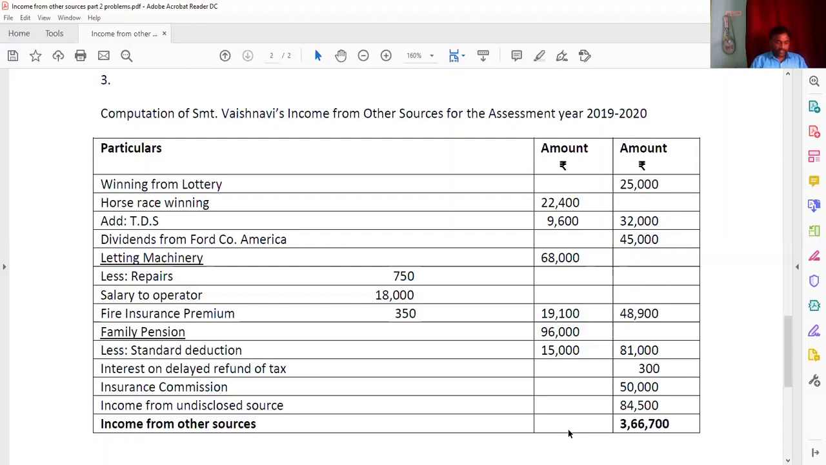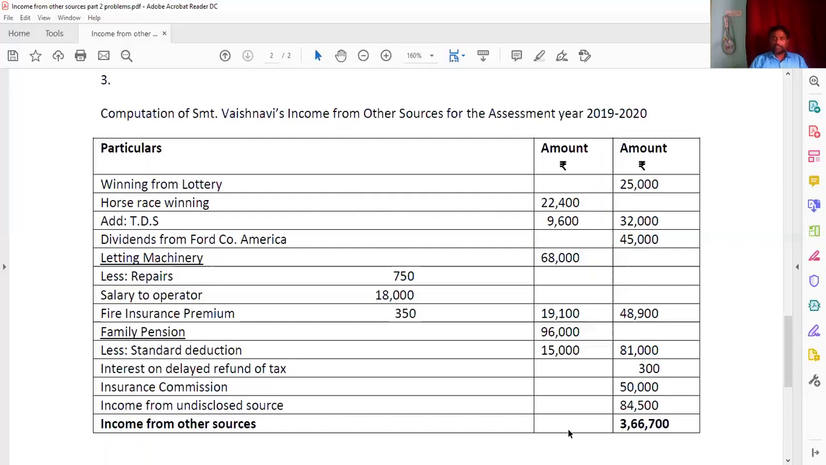Then you are getting 33,000, 1,80,000, 44,500, 45,000, 16,000, 5,000, 20,000 and 54,000. Finally, you are getting income from other sources as 3,97,500. And then you have to do the fifth sum. Look at the fifth one.